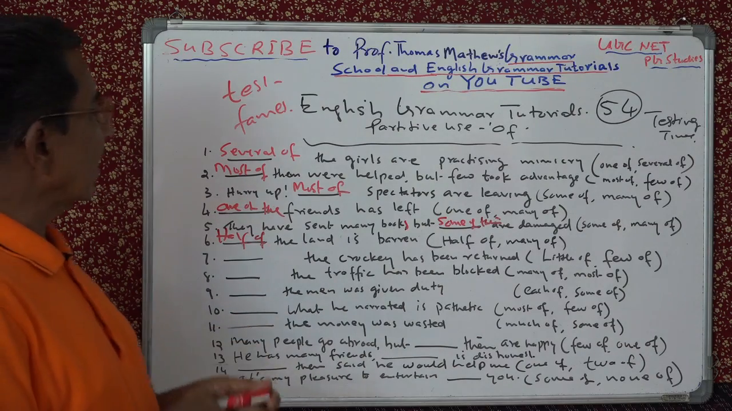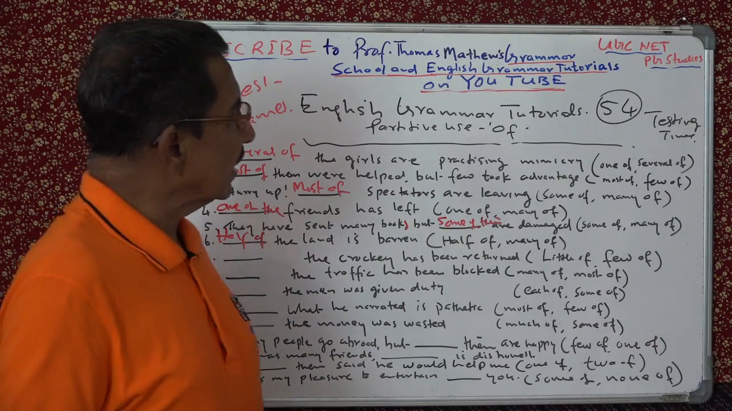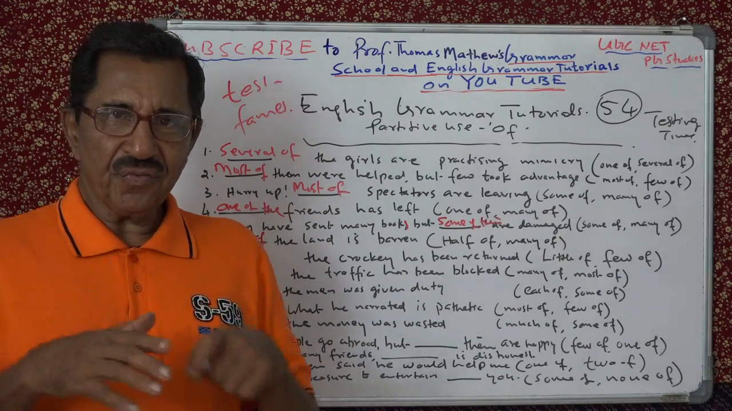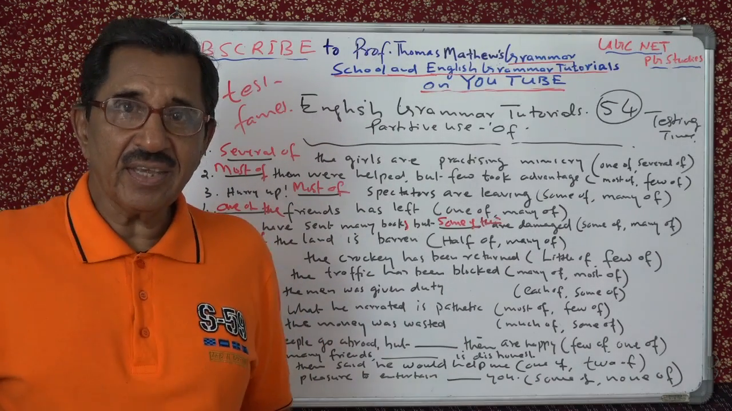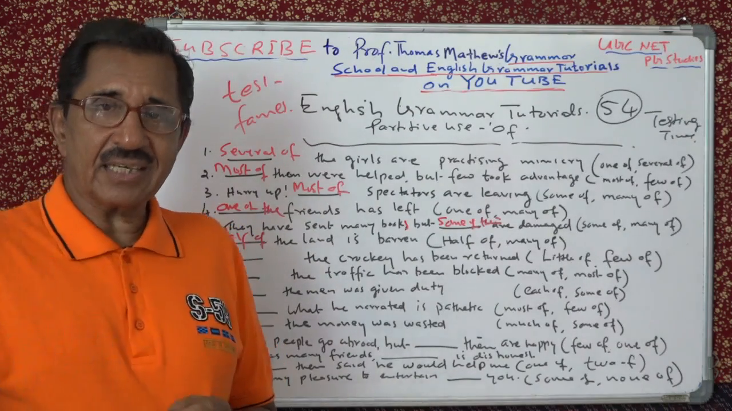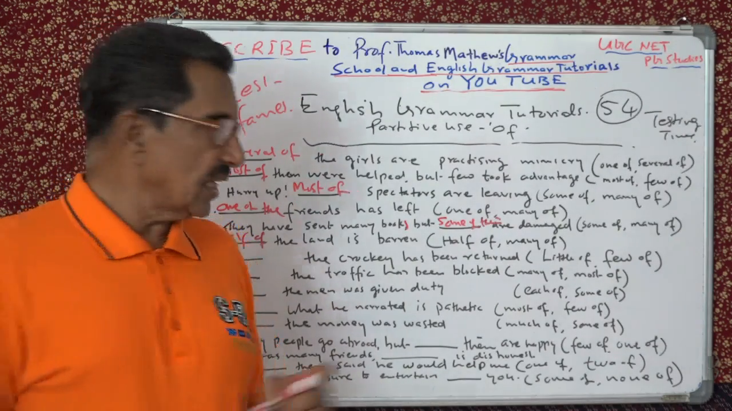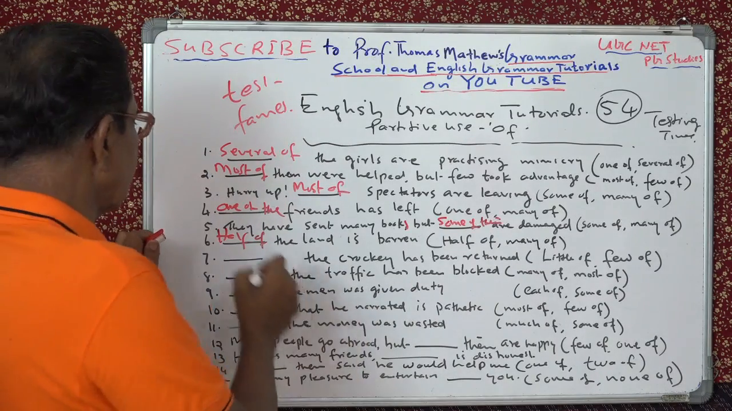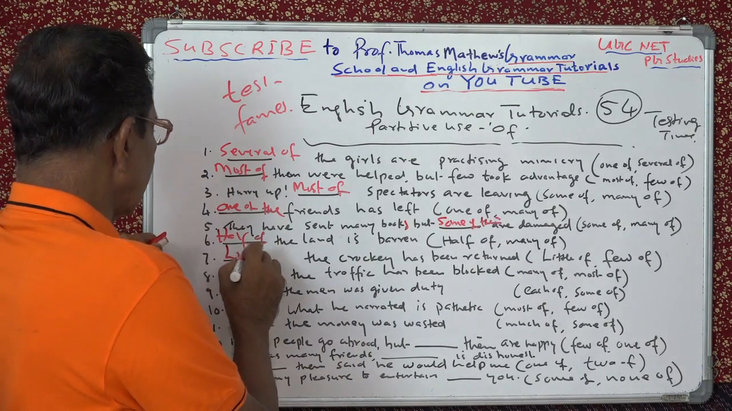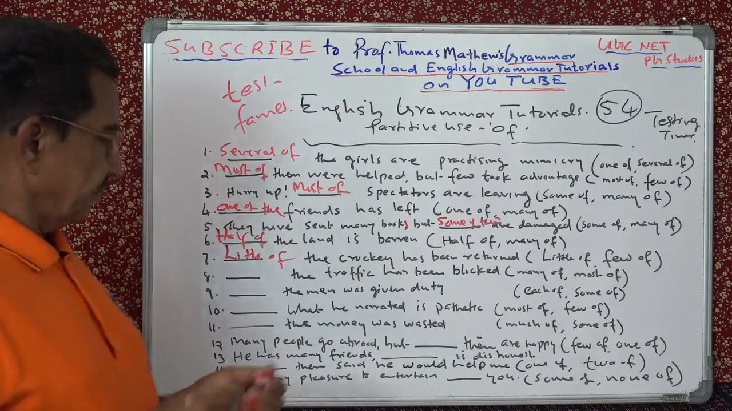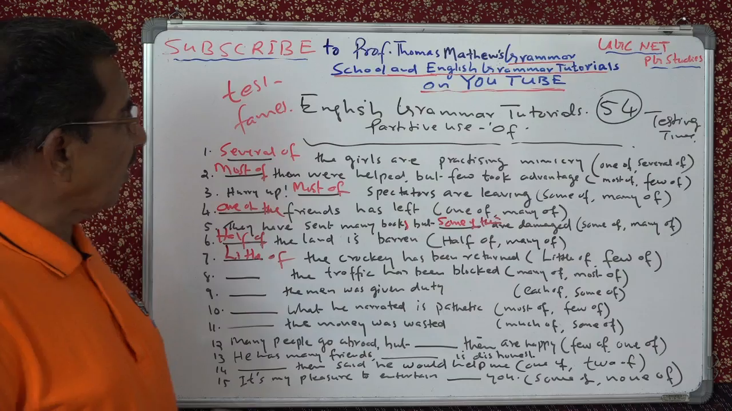The crockery has been returned. Little of, few of. Few of is ruled out. Why? Because uncountable. Uncountable, that is a class noun. So you have to say little of. Little of the crockery has been returned. Not all, but little. Little of the crockery.